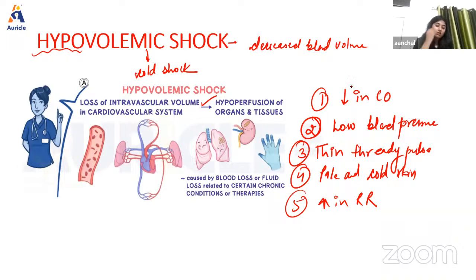So these are the important manifestations of hypovolemic shock.